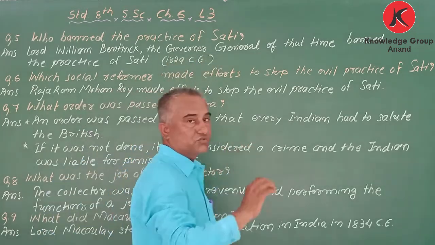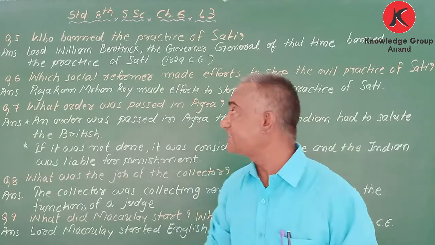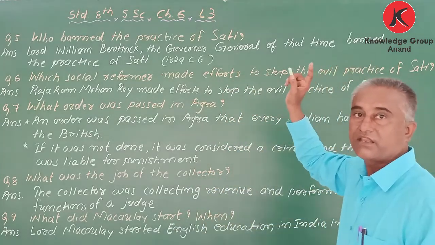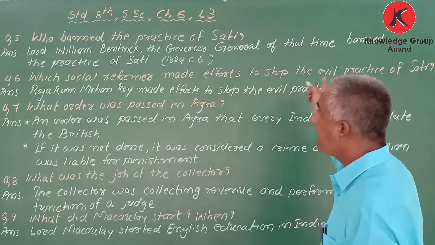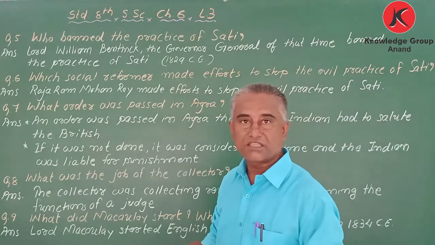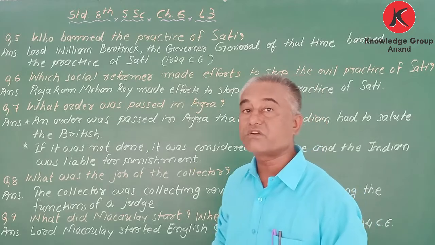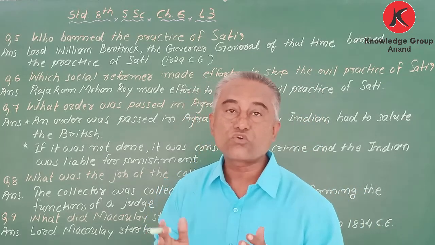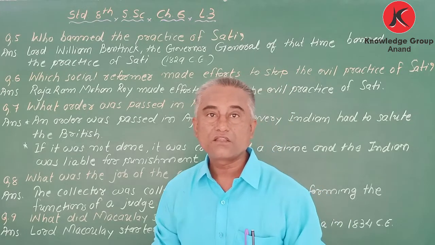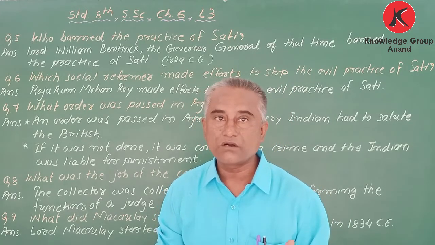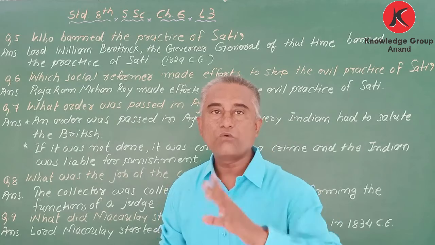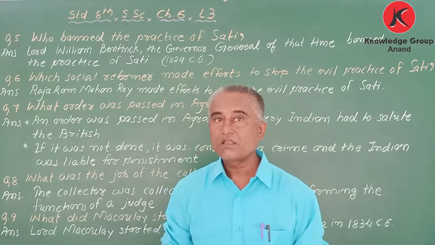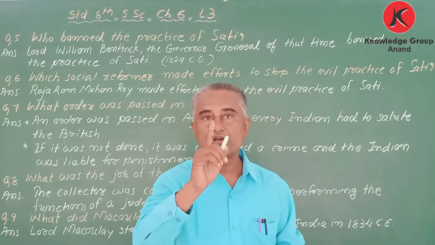Got it? So, Lord William Bentinck, the Governor General of that time in 1829, banned the practice of sati. And who was the person who worked hard to stop the practice of sati? The Indian person, the social reformer. Do you know? He was Raja Ram Mohan Roy.